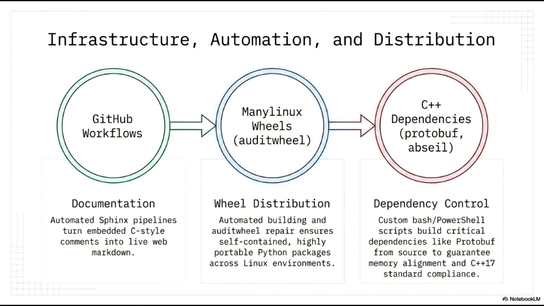The final pillar of our system is meticulous dependency control for C++ libraries, such as Protobuf and AppSeal. We use custom Bash and PowerShell scripts to build these critical dependencies from source. This method ensures strict memory alignment and total compliance with the C++17 standard, maintaining the high performance and architectural integrity required for our core infrastructure.